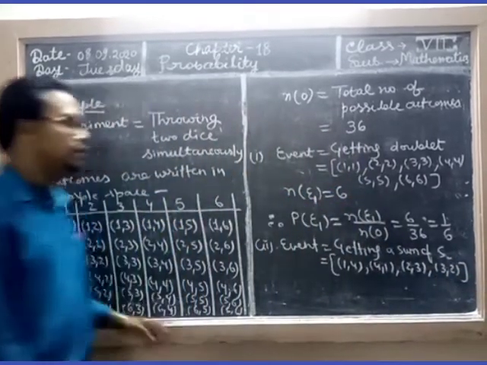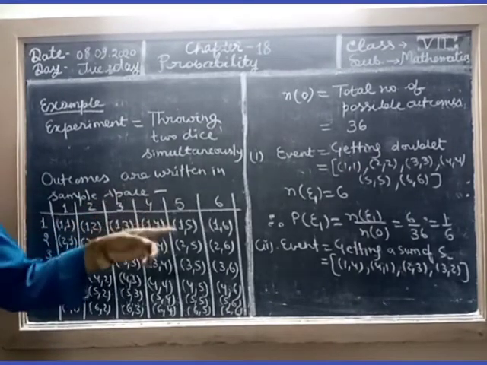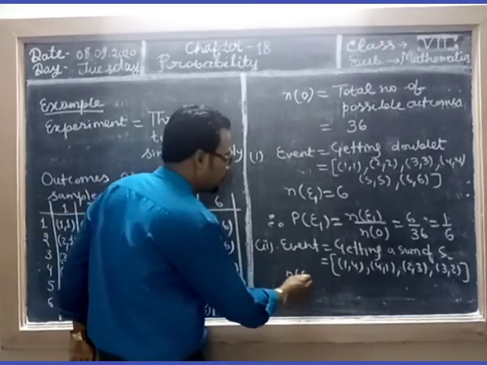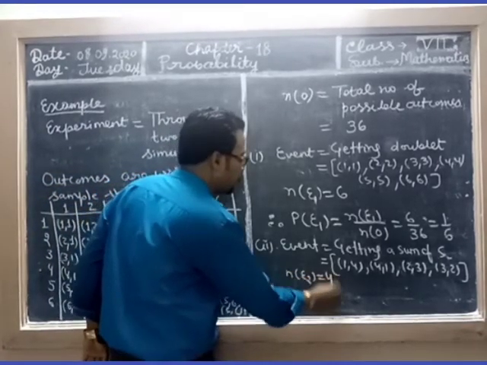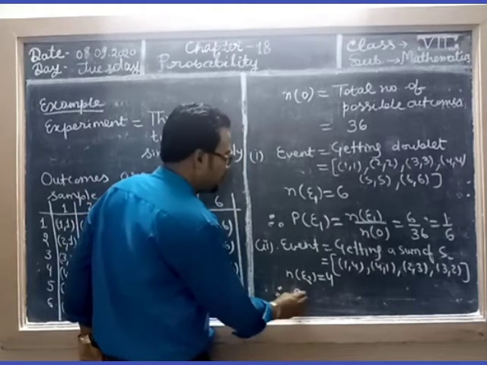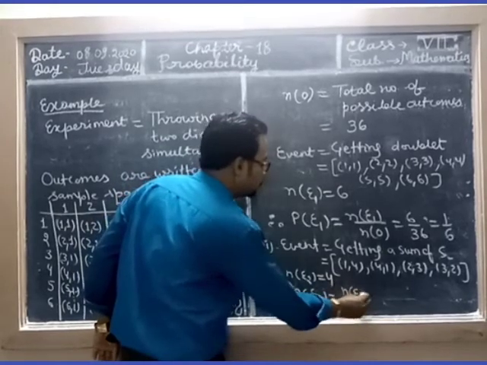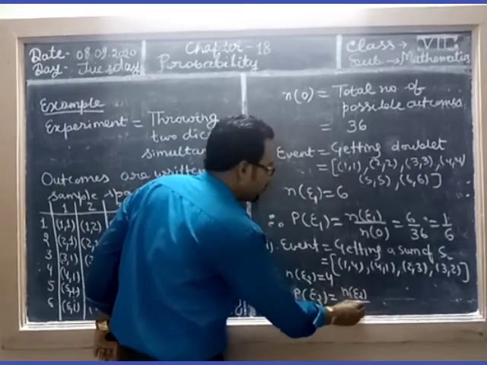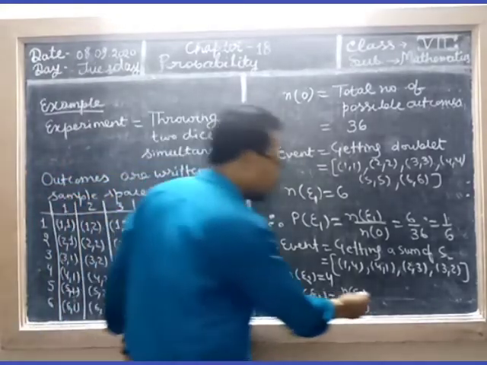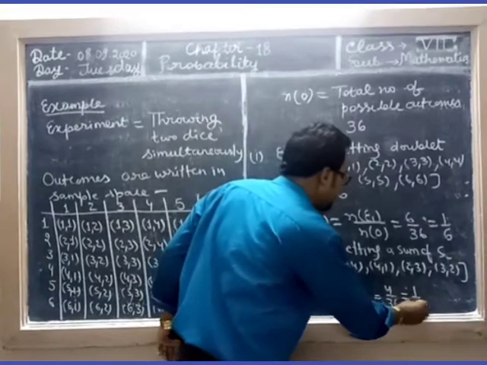So there are total 4 outcomes. So n of E2, the number of outcomes in the event, is 4. Therefore the probability of E2 is n of E2 upon n of O. E2 means the second event. So n of E2 is 4. So 4 by 36, that is 1 by 9.